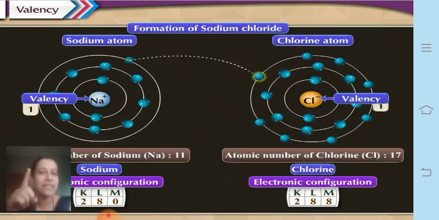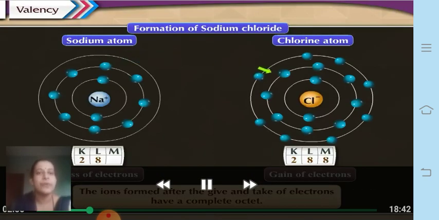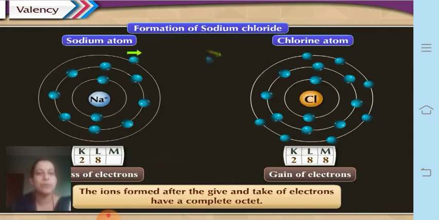Sodium gains one valency because it gives one electron, whereas chlorine acquires one electron, so it also has valency equal to 1. So I hope you have understood how these ions are formed. And the positive ion, always remember, is called a cation, and the negative ion is called an anion. Is that clear? Positive is called a cation, negative is called an anion. Fine. Now you can see how these bonds are formed.